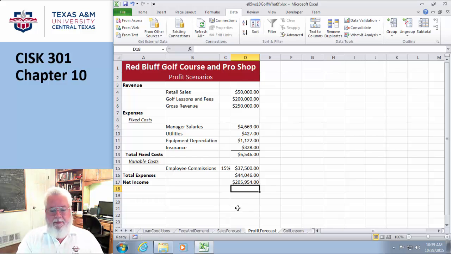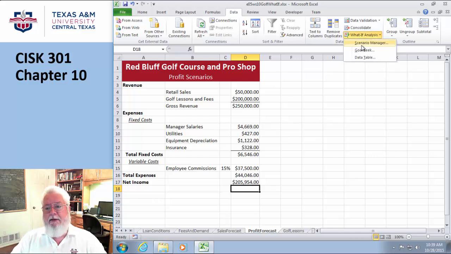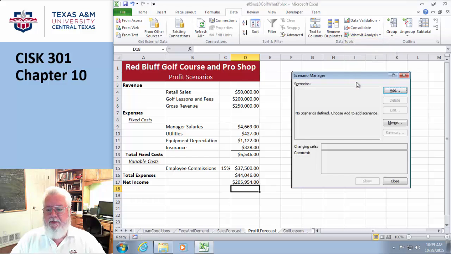Woohoo! All right. Now the problem is this may be my projection for the amount of sales in golf, and my crystal ball might be out of order this week. So I don't want to just take my opinion. I want to go to some of my other folks in my company and say, what do you guys think? One way to do that is to go through this thing called the scenario manager, where you can create multiple scenarios and then analyze them. So I'm going to go to what-if analysis again, the scenario manager.